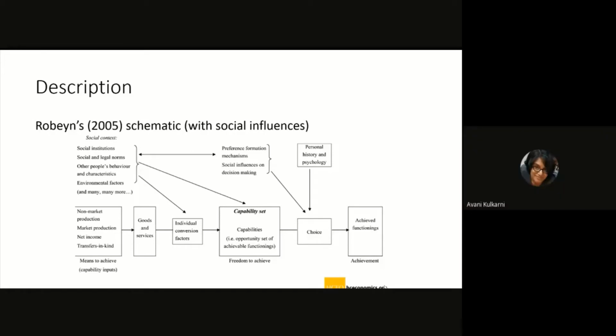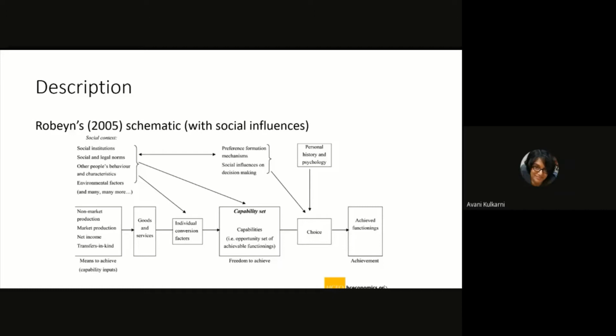If the goods and services, the resources and the commodities, are available, then social context is the rules and regulations that will influence the individual conversion factors.